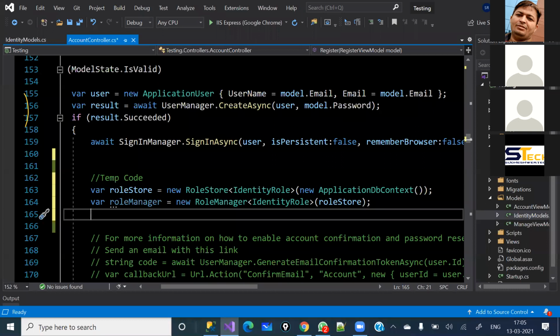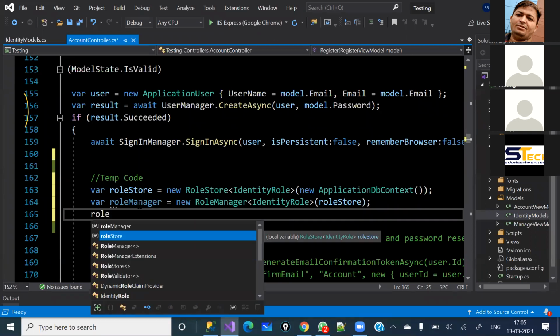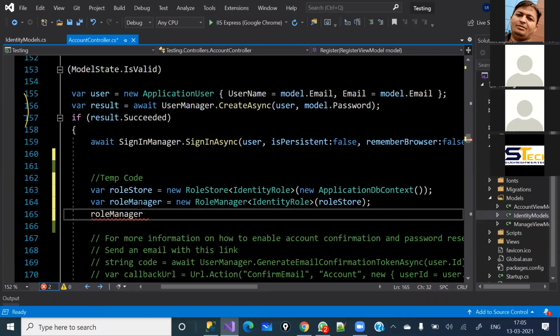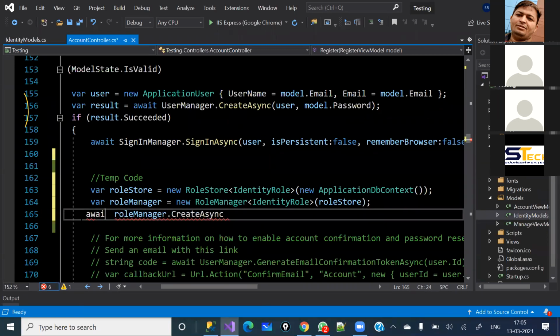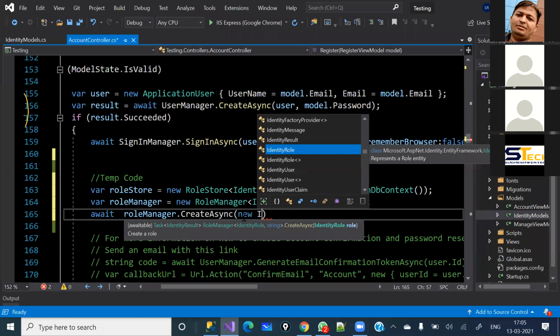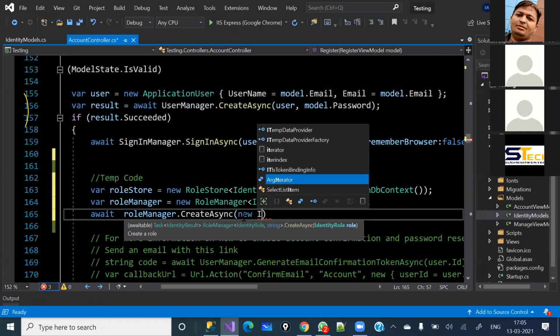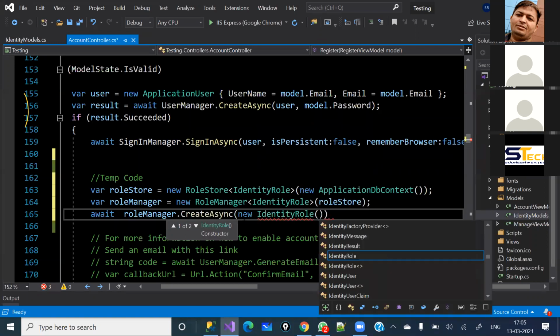We are going to create the actual role which will go under the ASP.NET roles table. For that, we will use the role manager which we have created here, and then we can use the CreateAsync method. This is an async method, so we will have to use the await keyword here, otherwise it will give an error. So I'm going to use the await keyword, and inside this one I'm going to use new IdentityRole, and see, we are going to call the constructor.